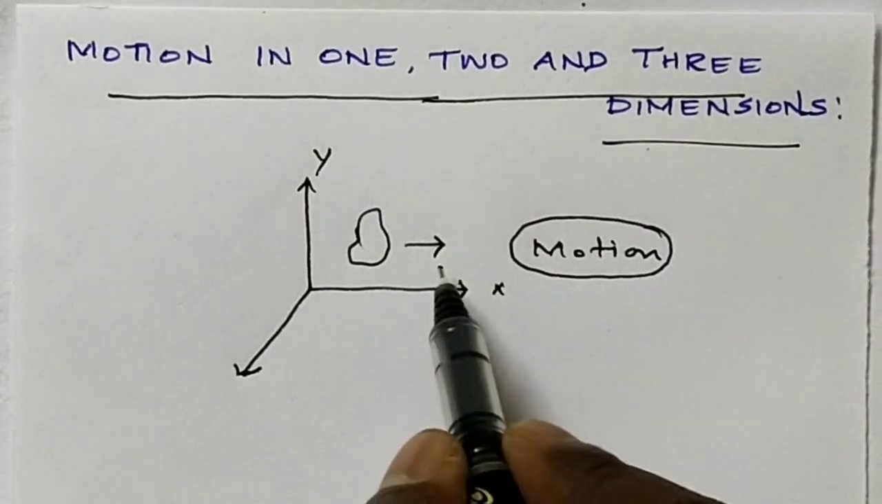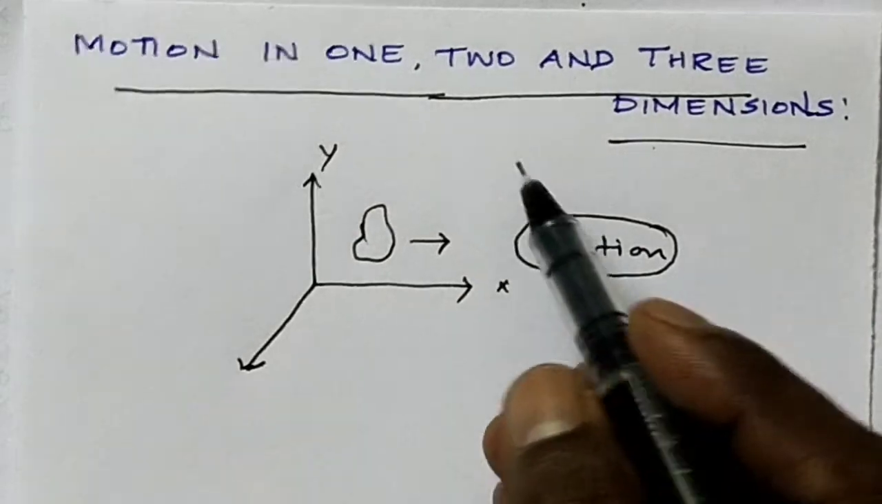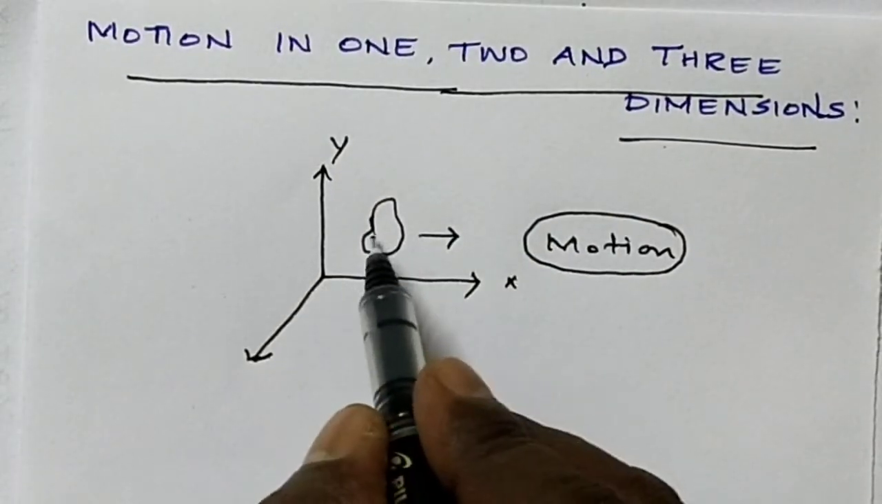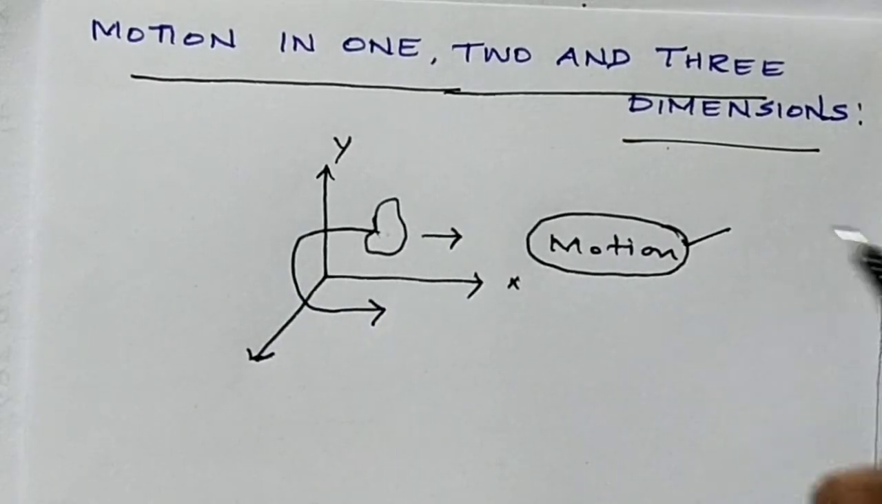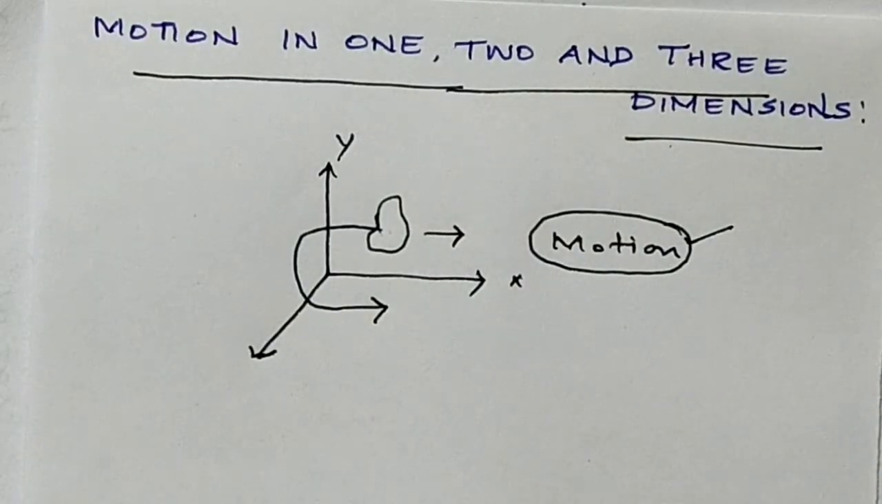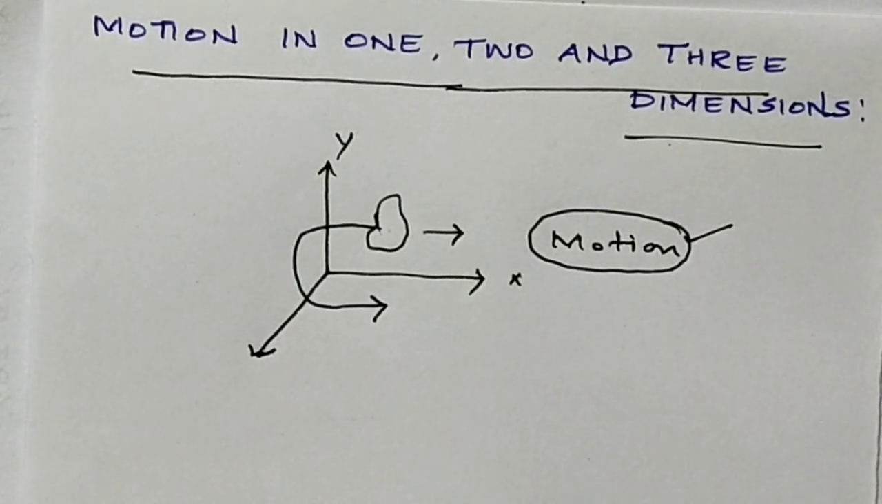But here we have moved in only one direction. Suppose the particle is moving in the three planes, so it is also called motion. So motion means that the position of the particle in space is expressed in terms of the rectangular coordinates x, y and z. When these coordinates change with time, the particle is said to be in motion.